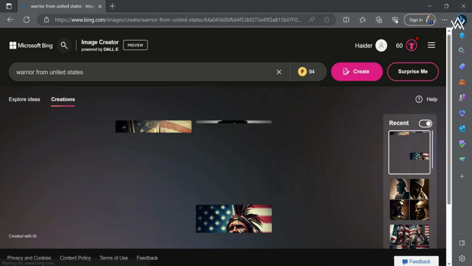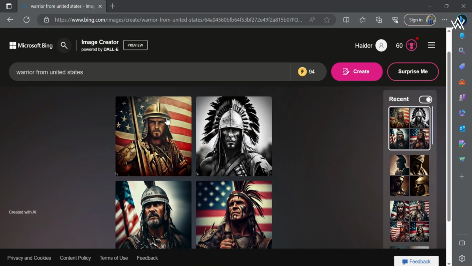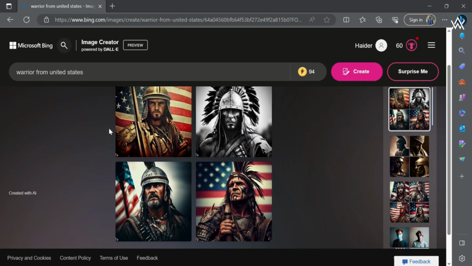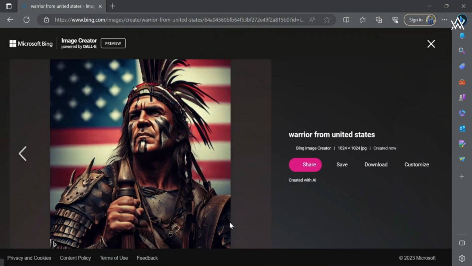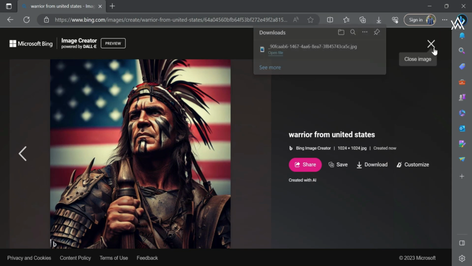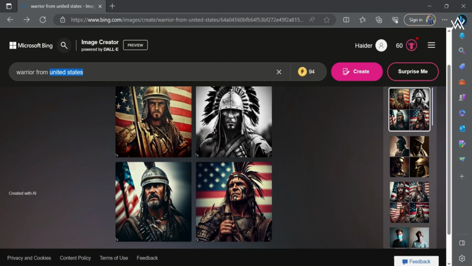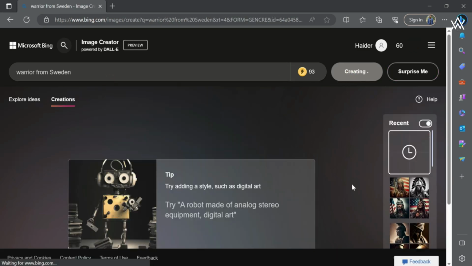So I have written here warrior from United States, and you can see it has generated pretty good images for me. We can also create another one, but I'm going to stick with this one. I like this one. So I'm going to download this. So this is the first one. Next, we're going to create a warrior from, let's say, Sweden. So I'm going to write Sweden here. There is a spelling mistake, Sweden, and just click on create.